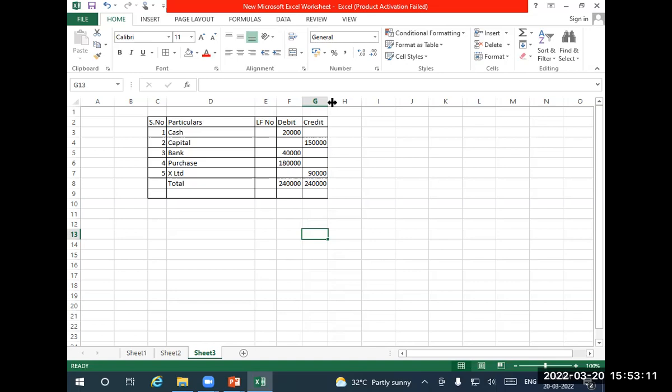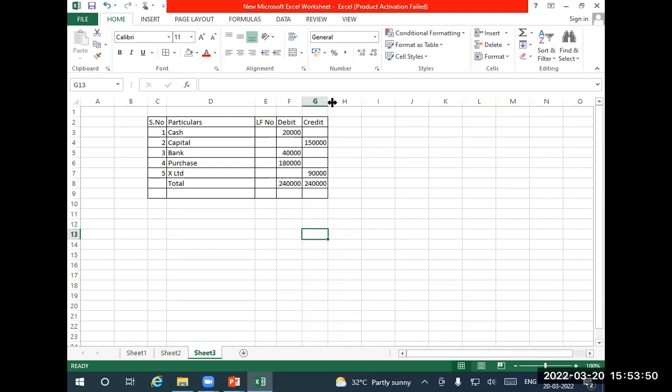What is the basic objective of accounting? Financial position is the basic objective of accounting, to find out the financial position. Okay, to find out the financial performance too. For this we are recording the transactions. After doing these three, we are informing the stakeholders about this. That's all. These four are the objectives of financial accounting. Okay, now we have recorded it. Now we are going to find out the financial position as well as financial performance.